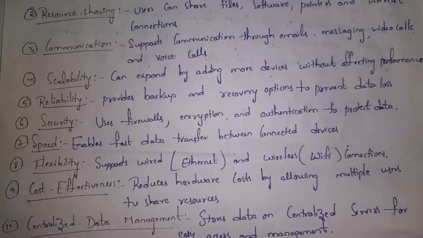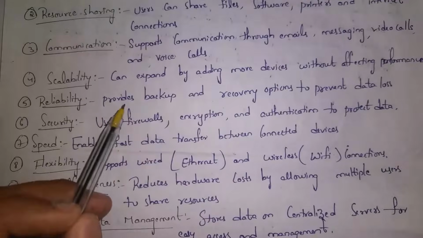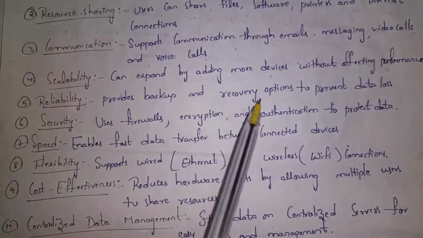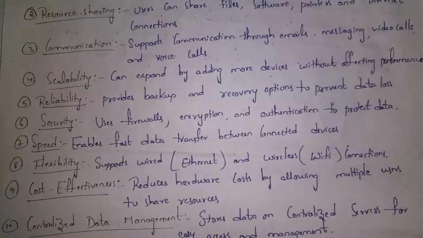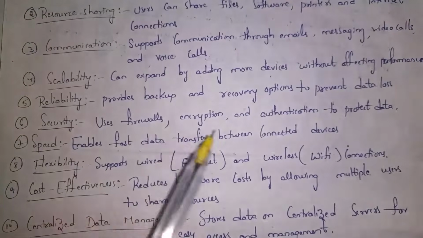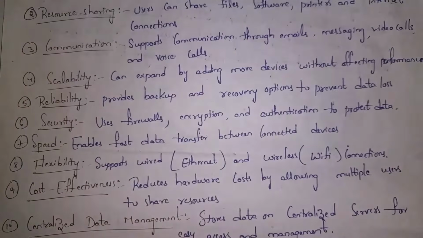And fifth one is reliability. Guys, by using network, whatever files are present in our computer, we can store those files in multiple computers. For example, if there is any loss of data, you can simply restore your data from other computers. So by using network, we can do backup and recovery. So computer network provides backup and recovery options to prevent data loss. And sixth one is security. Guys, by using network, we can securely transfer our data from one computer to another computer. And we can achieve security by using firewalls, encryption techniques, and authentication. That is nothing but giving passwords to protect our data.